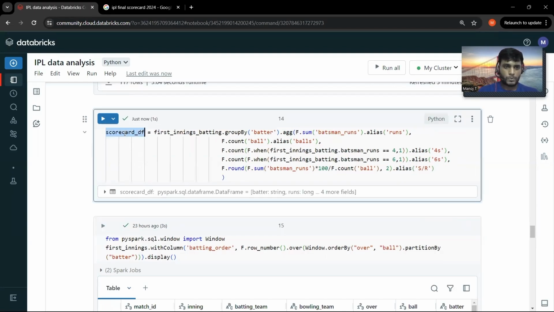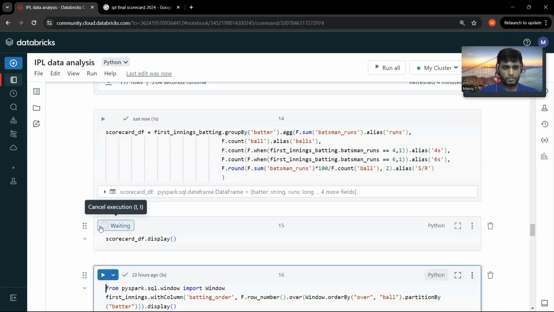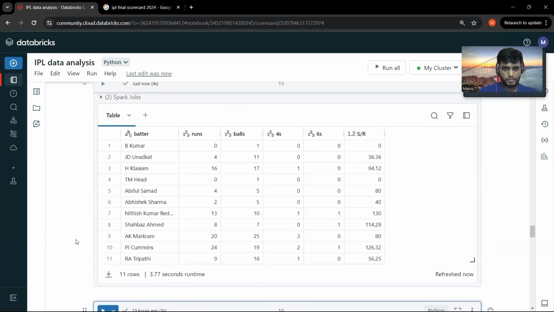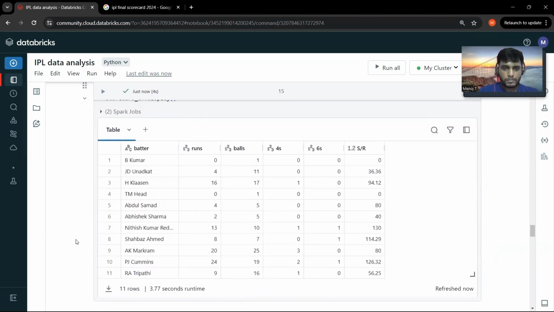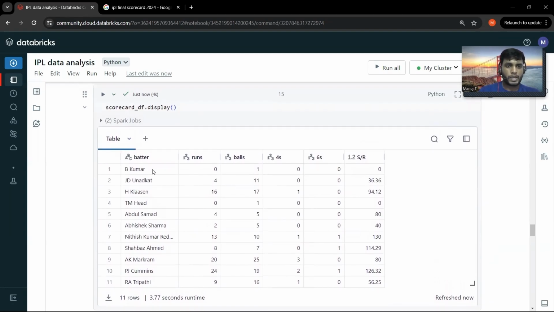Perfect. So now I have created the data frame. Let me display this data frame. Perfect. So if you see here, I have created the scorecard for the batters.